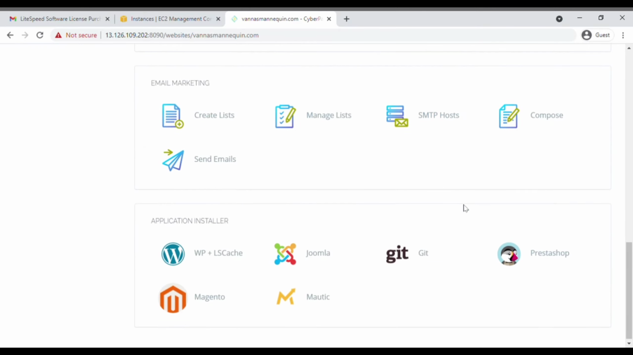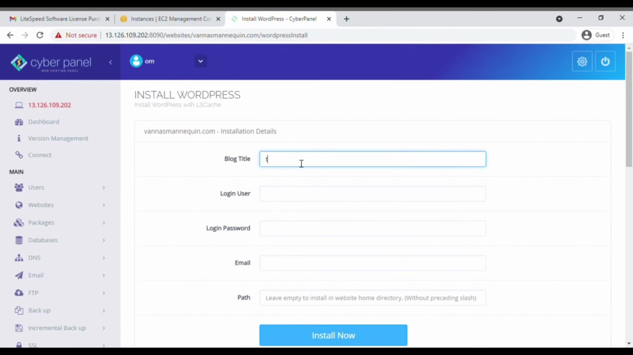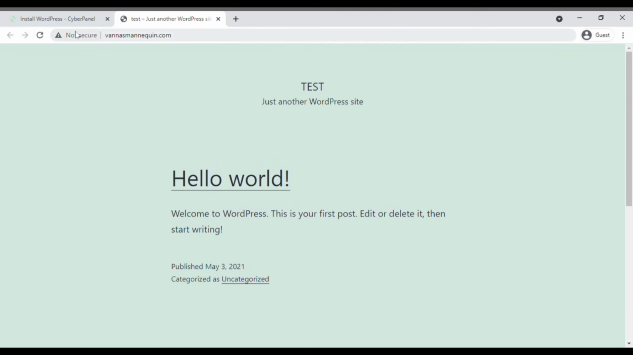But what is important is the application installer. Click on WordPress, enter any blog title, enter your username, enter the password and enter any email address. Now simply click on Install. As you can see, we have successfully installed WordPress. If you visit the domain, you can see that we have installed WordPress.